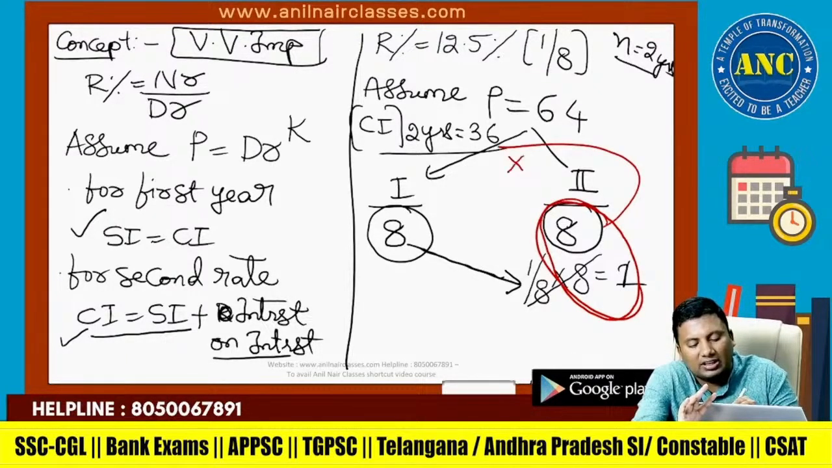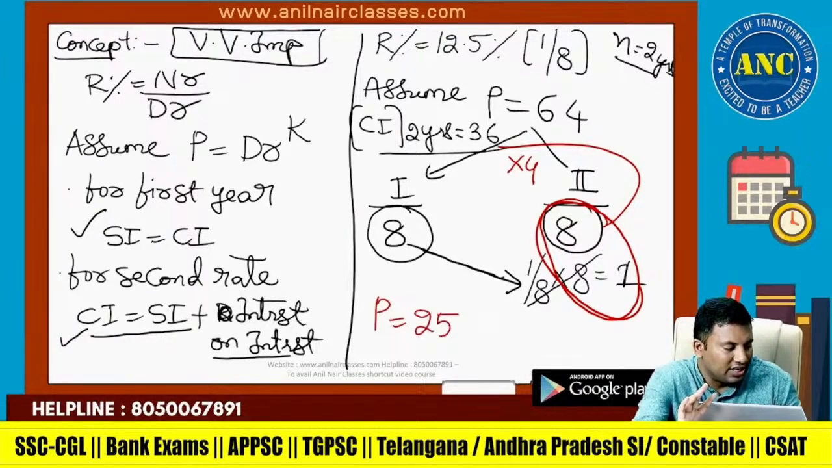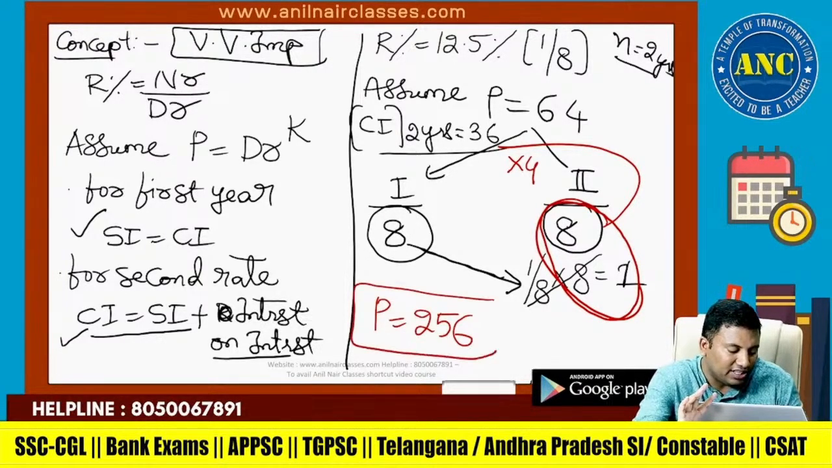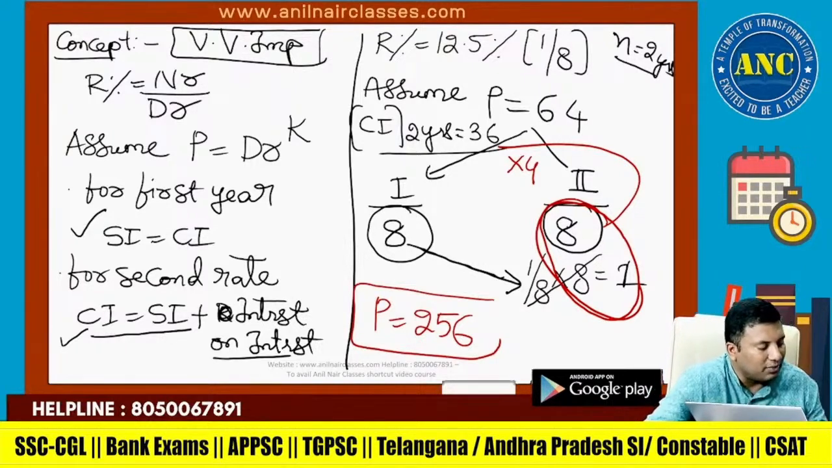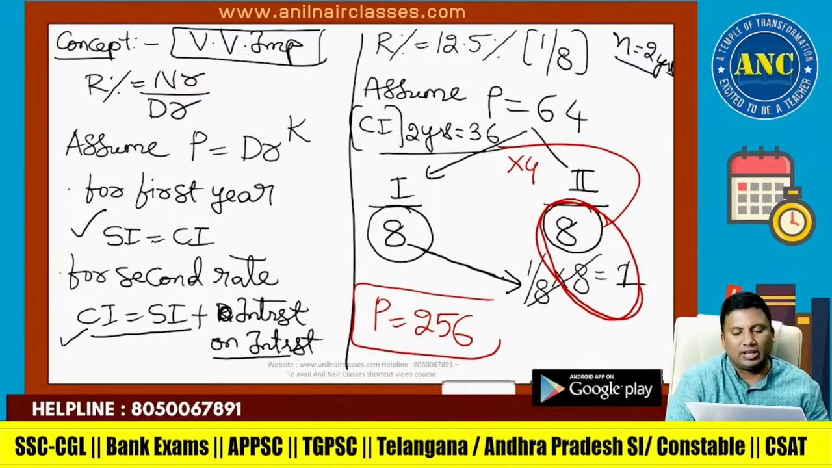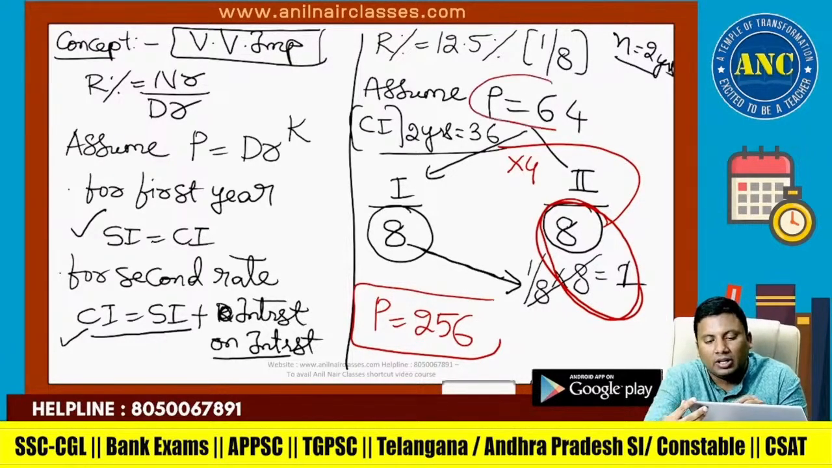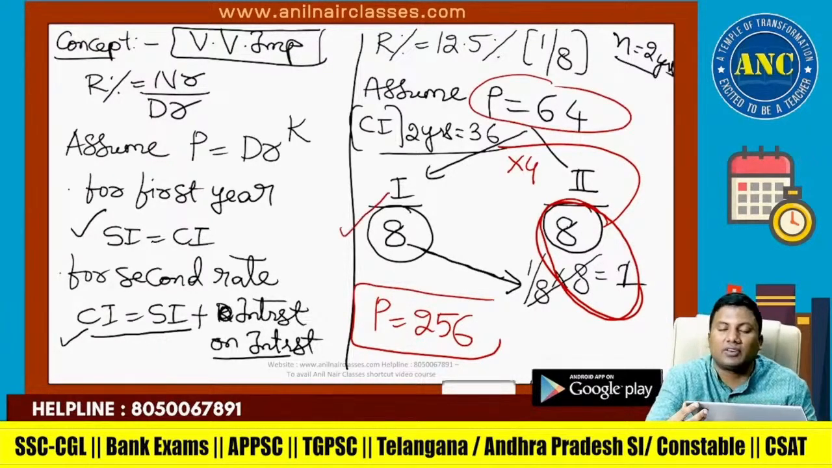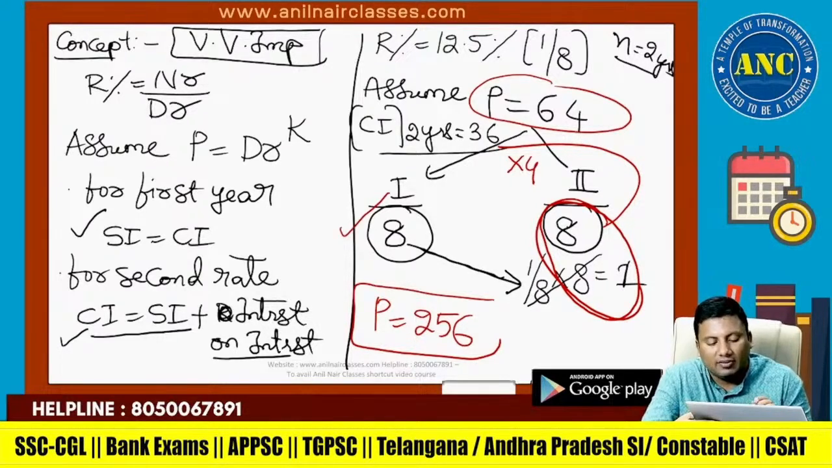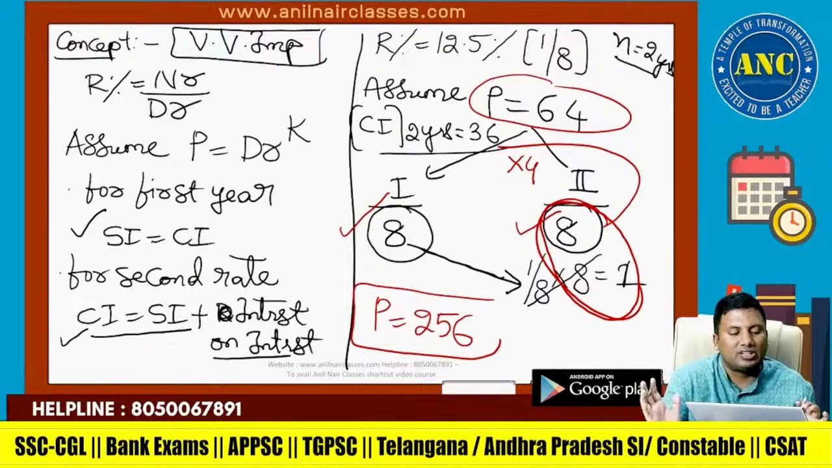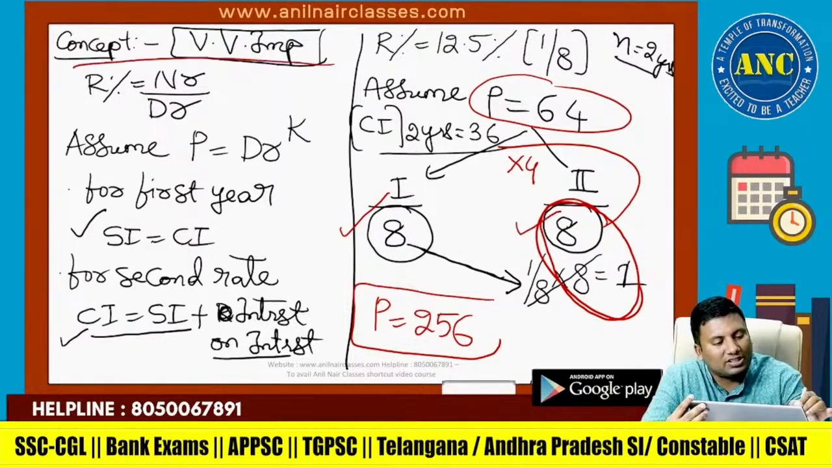9 4s are 36, so 64 4s are 256. Some of you who said 256 are right. Some of you who said 192 may have made a calculation mistake. I hope it is clear. Principal is 64. First year SI is 1/8 of 64, which is 8. Second year it is 1/8 of 64, and 1/8 of 8 is 1. Please make a note of this concept.